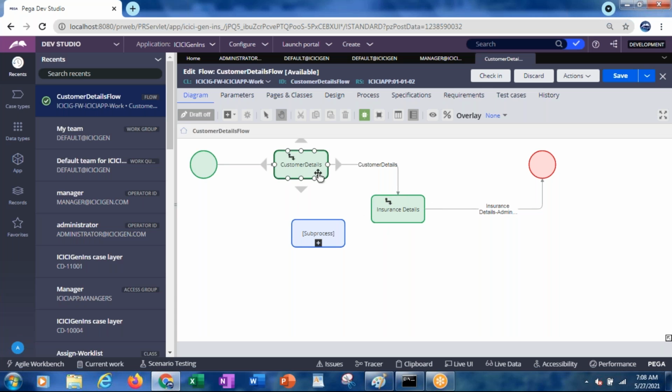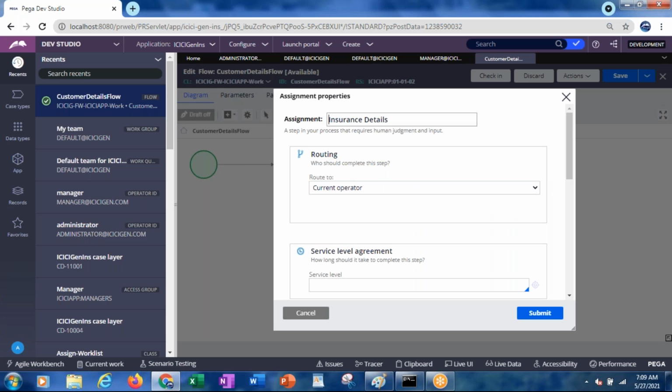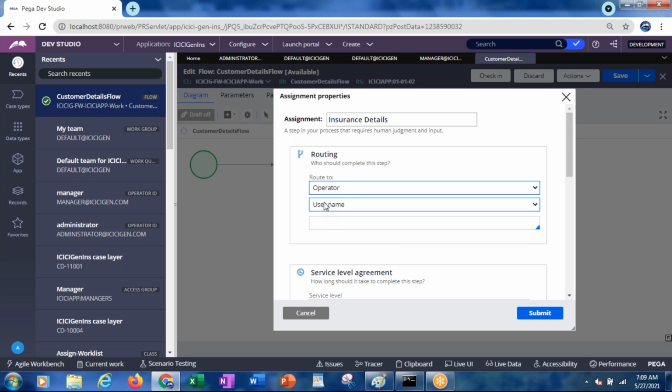Did we see in the work queue also, Jagdish? Sir? Did we check whether it is in any of the work queues or not? No, sir. We just routed it to another user for the work object. The operator we selected, I think, was the manager.